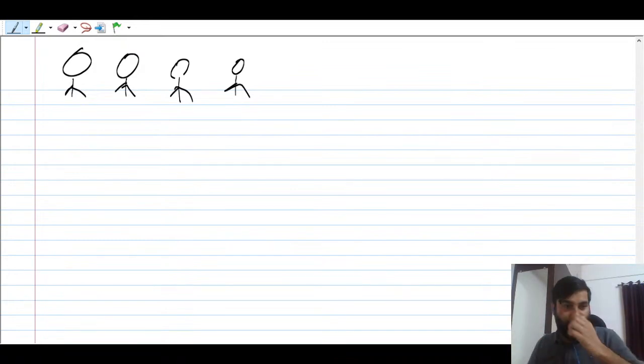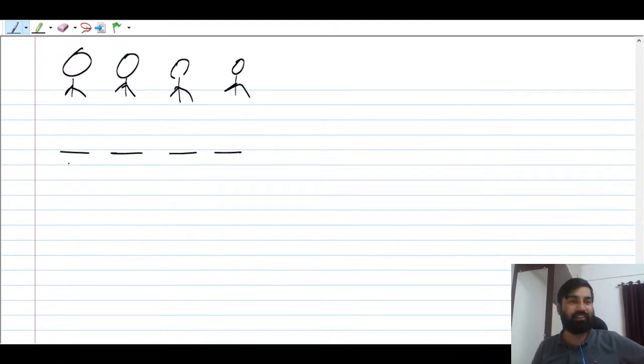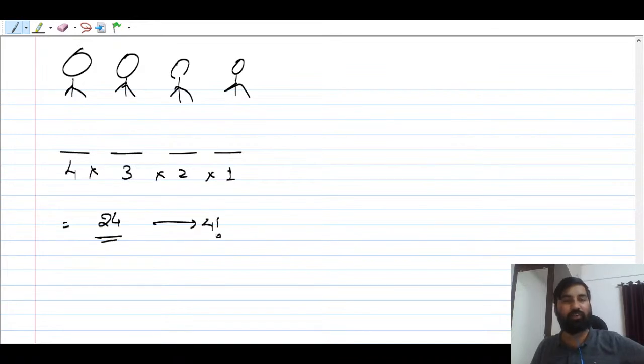You want them to stand in a row. So 1, 2, 3, 4: 4 people are there and 4 spaces are there. So you can say that this space can be filled in 4 ways, then 3 ways, 2 ways, 1 way, right? I hope this makes sense, right? So you can say 4 into 3 into 2 into 1, that is what? 24. And what is this, guys? This is nothing but 4 factorial. See, this factorial concept is coming, this notation is coming, guys.